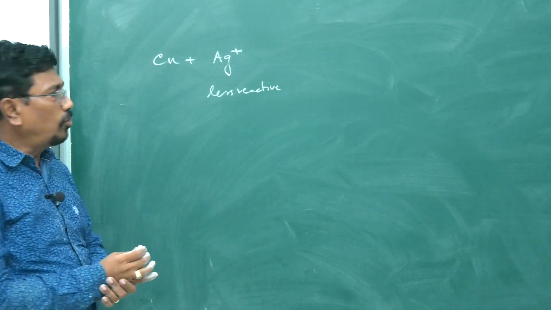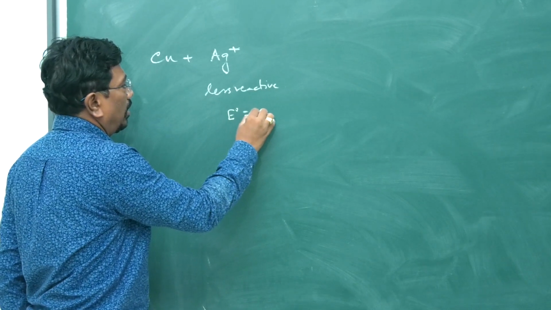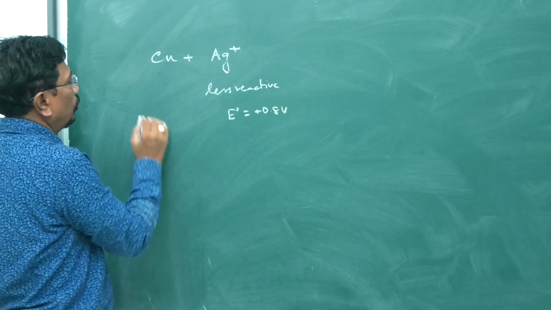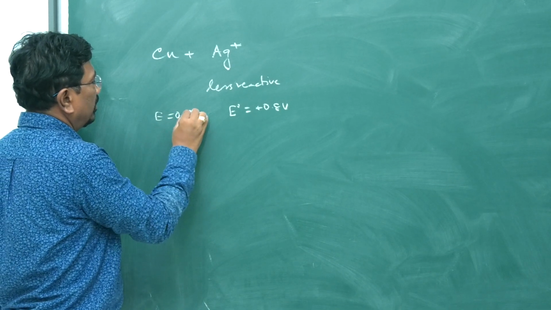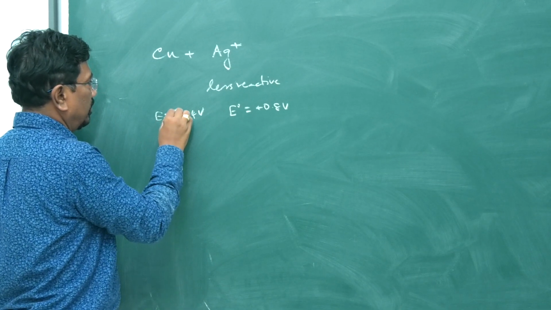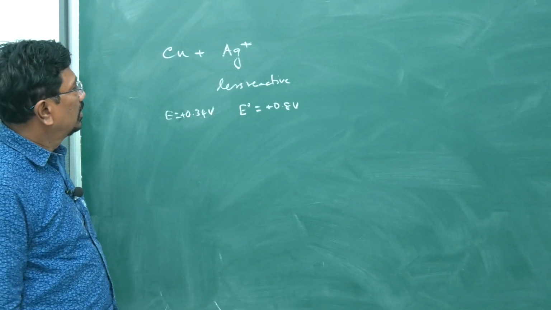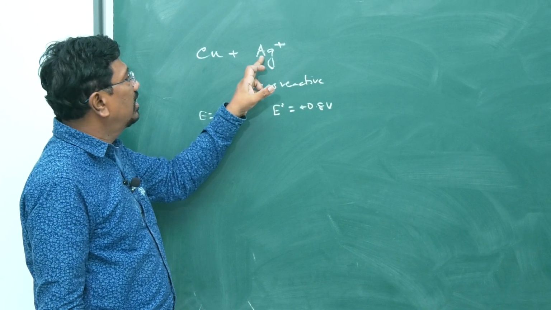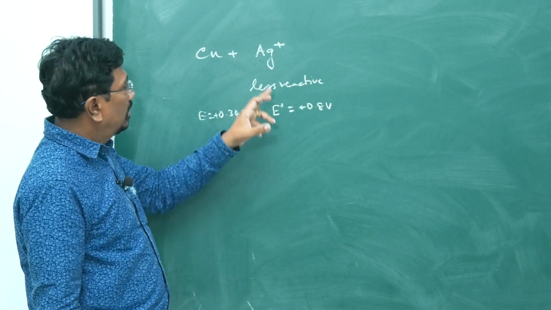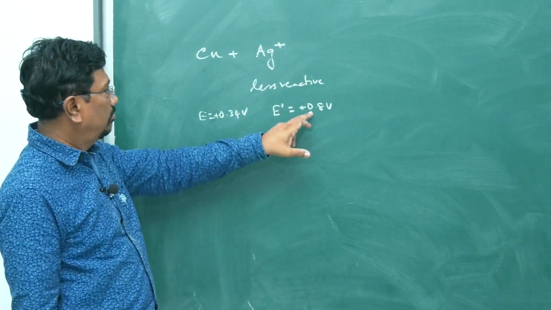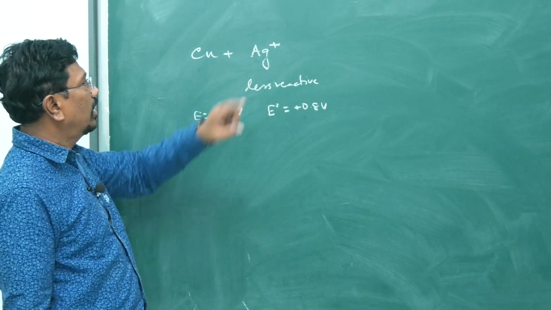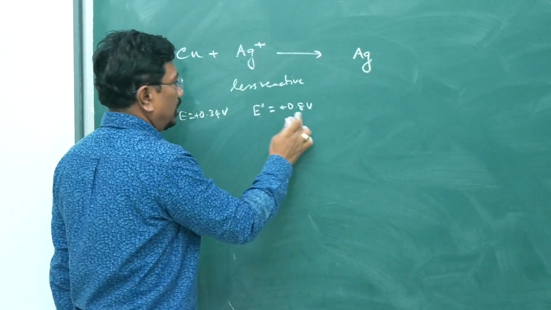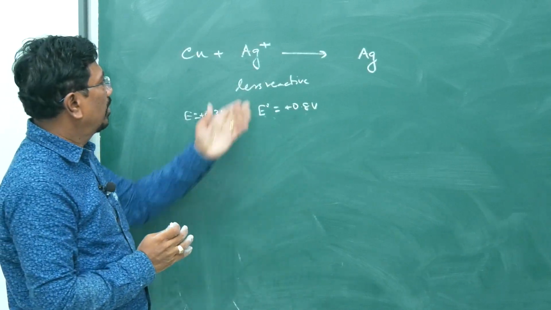the reduction potential is found to be plus 0.8. Here the reduction potential is found to be 0.34, both positive values. Since the reduction potential is more positive, comparatively it will get reduced. Therefore Ag plus will become Ag. Because the reduction potential is high, we say it is less reactive.